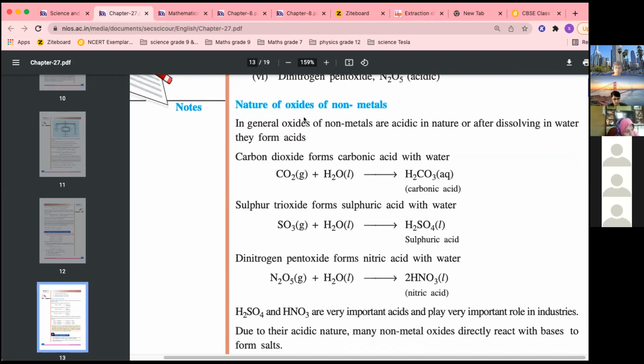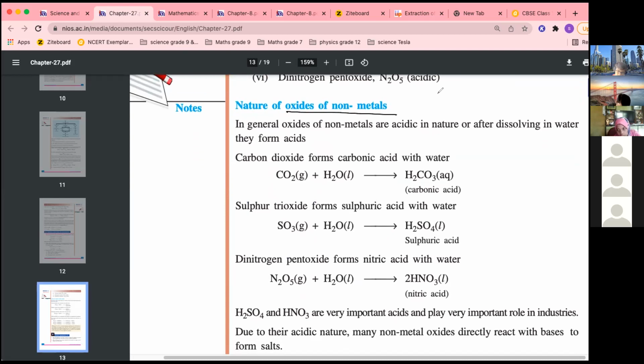Now, the nature of oxides of non-metals. If you remember, I have told you, oxides of metals are basic in nature. Remember, this is very important: oxides of metals are basic in nature. But oxides of non-metals are acidic in nature.